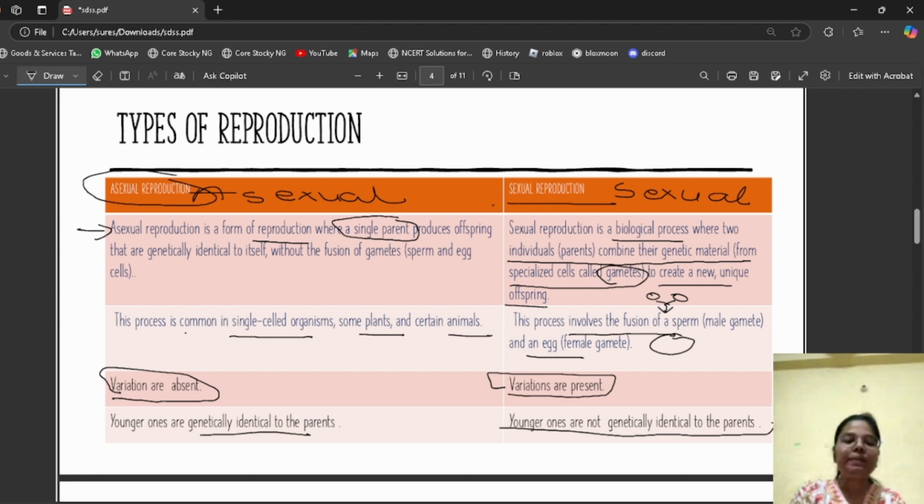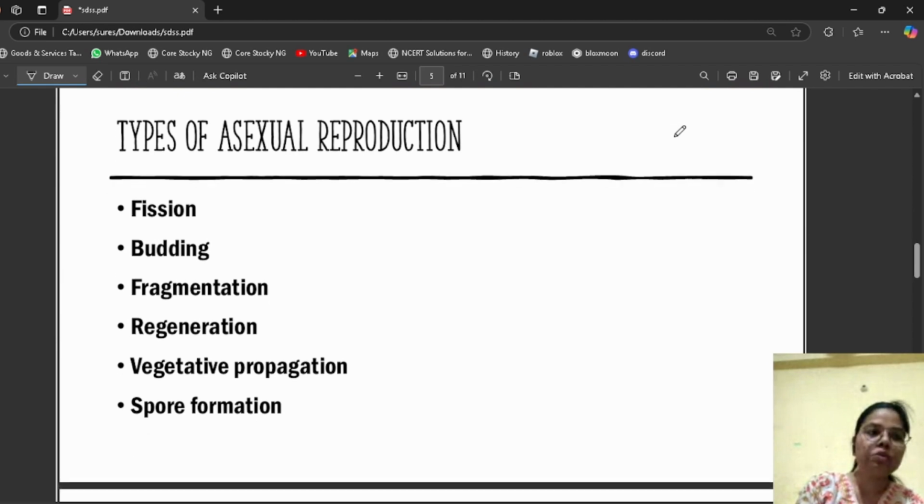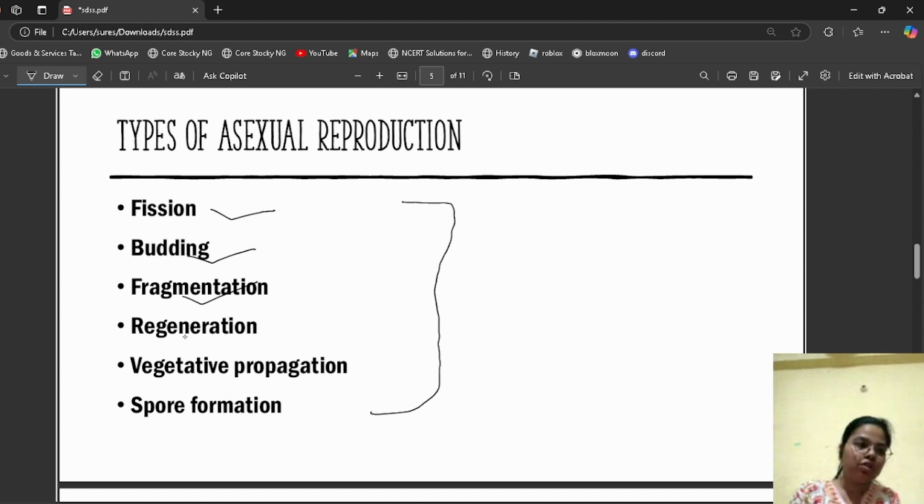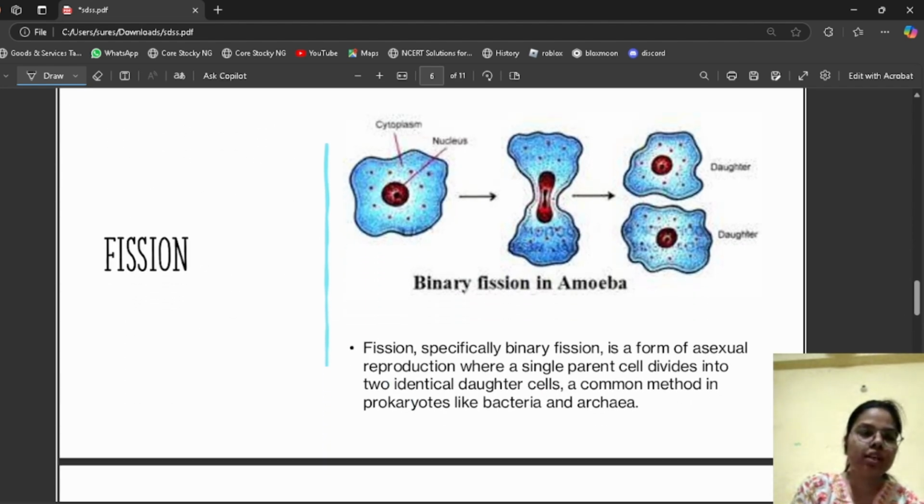Okay. So next we have the types of asexual reproduction. We have different types of asexual reproduction. First is fission, second is budding, third is fragmentation, fourth is regeneration, next is vegetative propagation, and next is spore formation. Let us discuss all of them one by one.